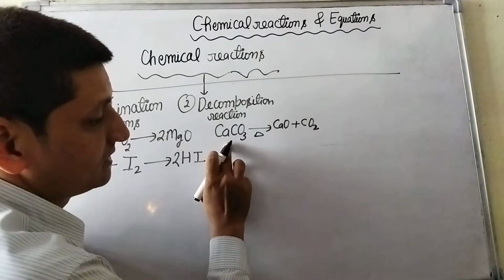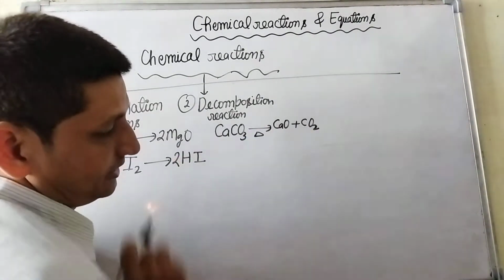For example, when we heat calcium carbonate, then we get calcium oxide and carbon dioxide.